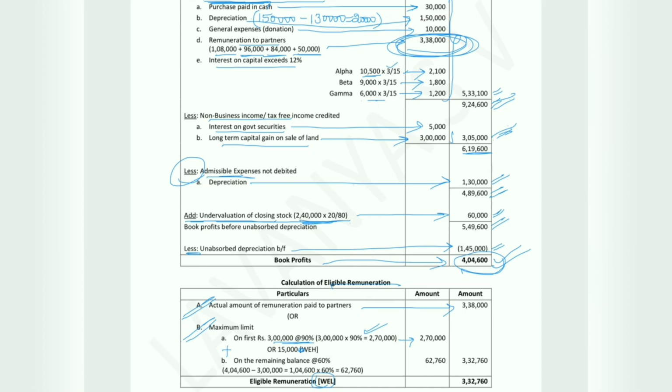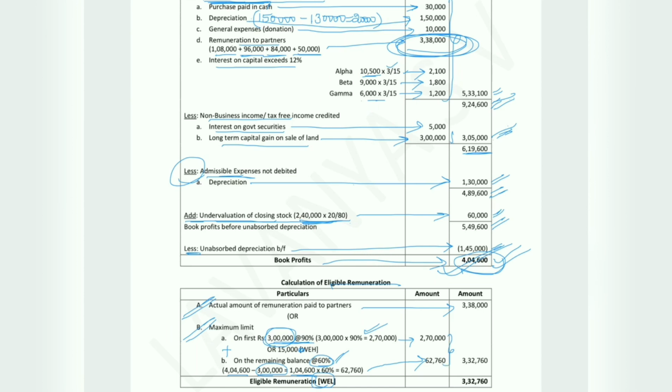Plus on the remaining balance you will calculate at the rate 60%. So we have book profit of rupees 4,04,600, which we have considered here. Also we have considered first 3 lakh. So minus 3 lakh, the remaining balance is 1,04,600. On this standard value of 60% if you calculate, the value which we get is 62,760.